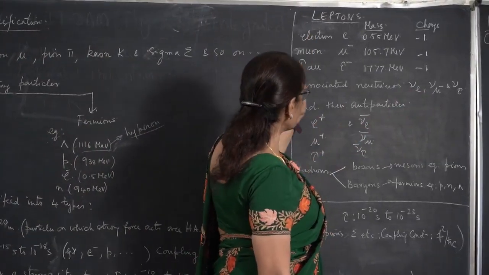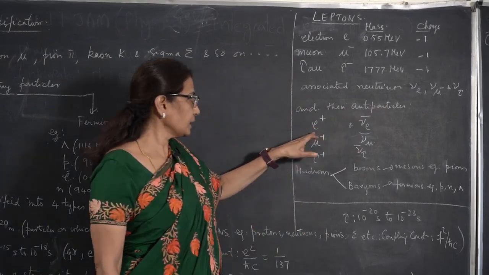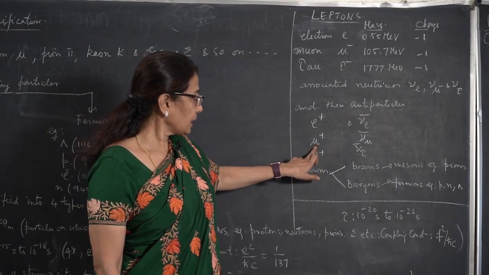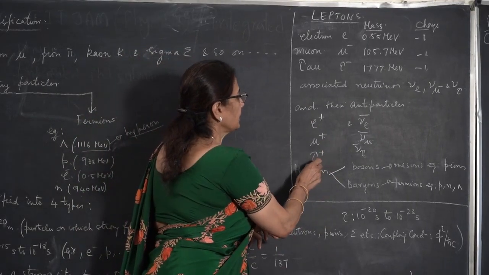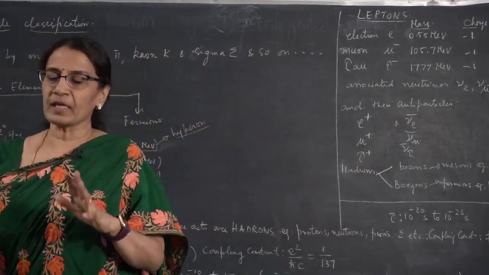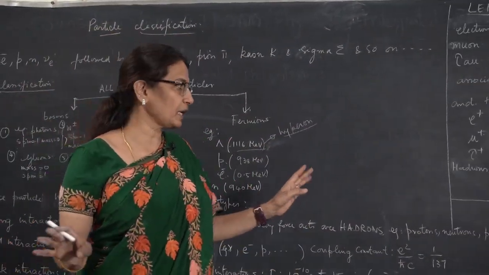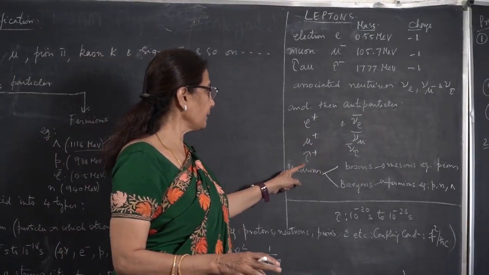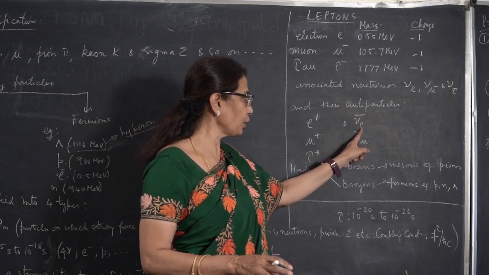Also all these leptons have their antiparticles. The antiparticle of electron is positron, the antiparticle of mu minus is mu plus, and the antiparticle of tau minus is tau plus. An antiparticle has all the properties identical to the particle except the charge. Mass, spin, everything will be the same, but the charge will be opposite, then we call it an antiparticle.